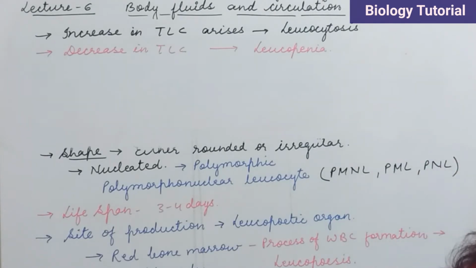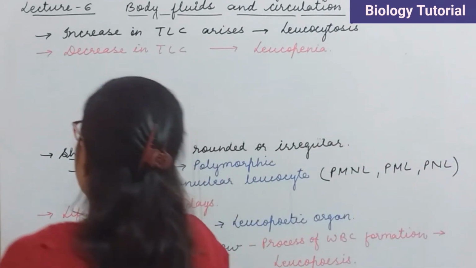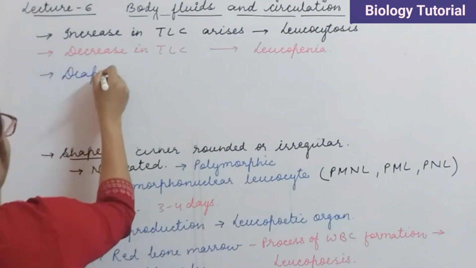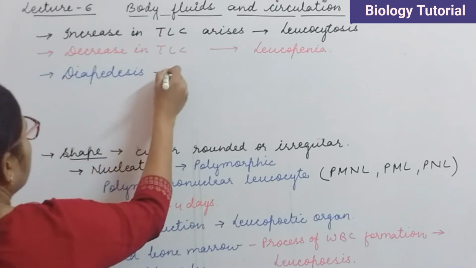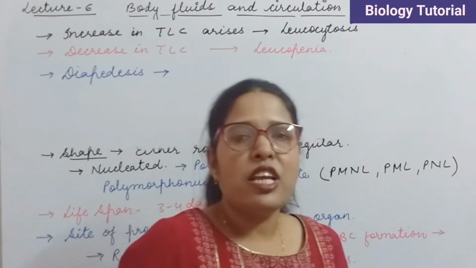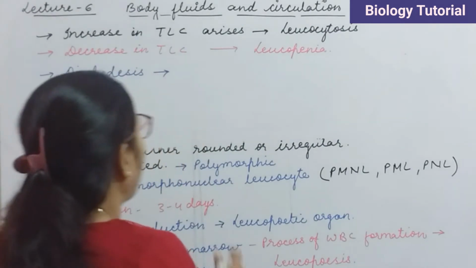Next one is an important process that is called as diapedesis. Now this is an important process which is shown by WBC, and it is the process in which the WBCs squeeze out from the blood capillaries.